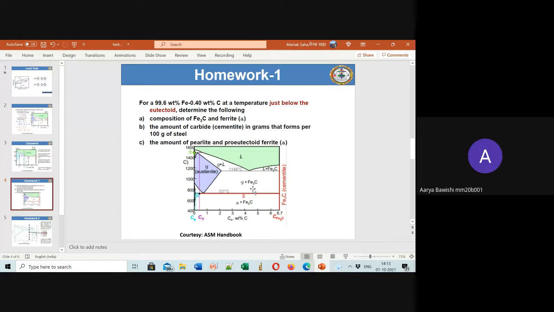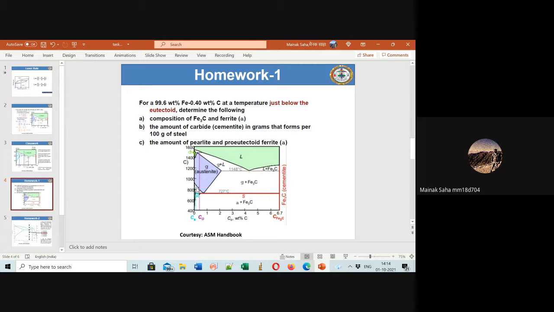For T 900 degrees Celsius, there is a small white region below the blue region and above the red line. What is that region for? At 900 degree, you don't have to worry about this here. This is the region called alpha plus Fe3C.